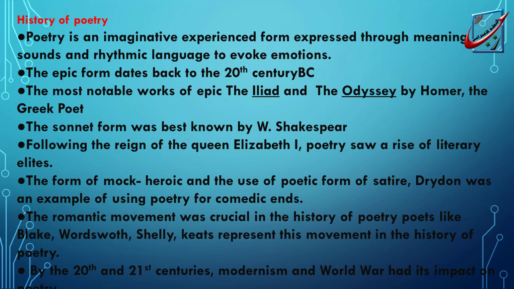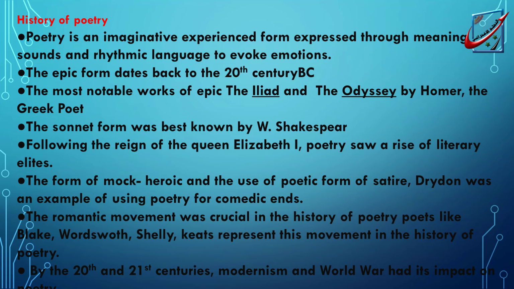Following this part in our text, we have the reign of Queen Elizabeth I, when poetry saw a rise of literary elites. Elites are like the best among any group of people. Now when we talk about elites, we talk about the elites of poets that added to this era of literature. The form of mock heroic and the use of poetic form of satire. The best example for this form of poetry, the satire form, was Dryden, who was an example of using poetry for comedic ends.